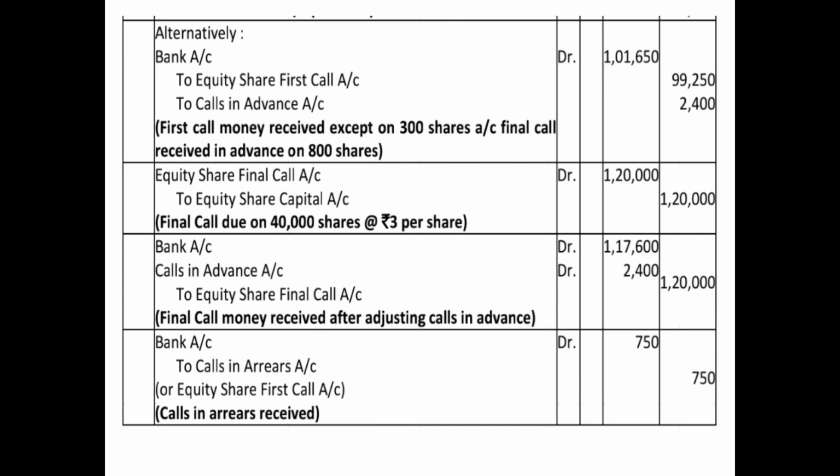So this is the entry for calls in arrear received, and you will pass this entry: bank account debited 750 to calls in arrear account 750 if you have opened the calls in arrear account, and if you did not open the account, then you will pass the entry bank account debited 750 to equity share first call account 750. Again I am saying you need to open the calls in arrear account, it will be better for you. So I hope all the 6 questions discussed in this video are clear to you children.